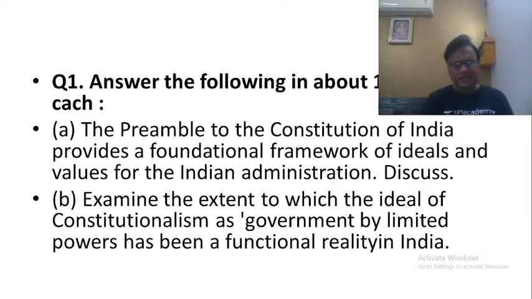Now the question asks whether this ideal of constitutionalism is a functional reality in India or not. This is where you require analysis. What you have to say here is that whenever the country witnessed a charismatic person becoming the leader of the country, and when that political party had an absolute majority on the floor of the house, more often than not, it resulted in what we call dictatorial functioning of the leader, especially the prime minister.